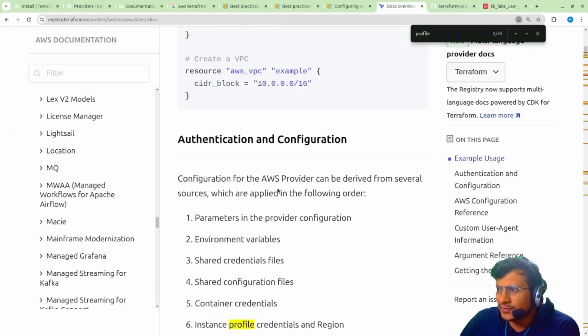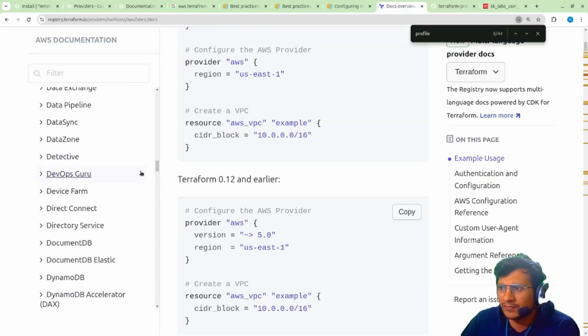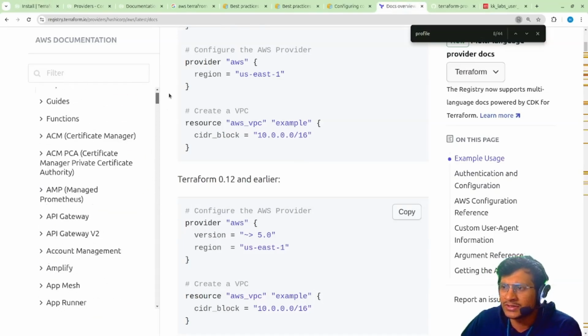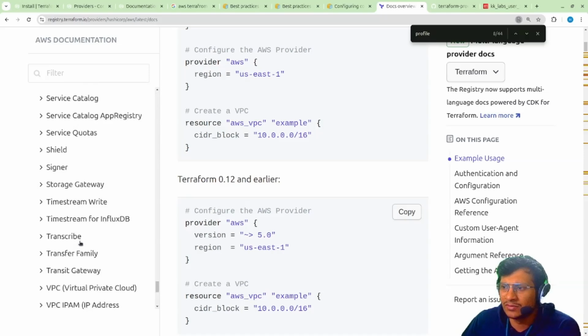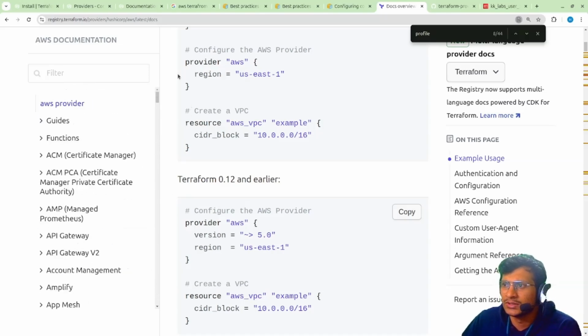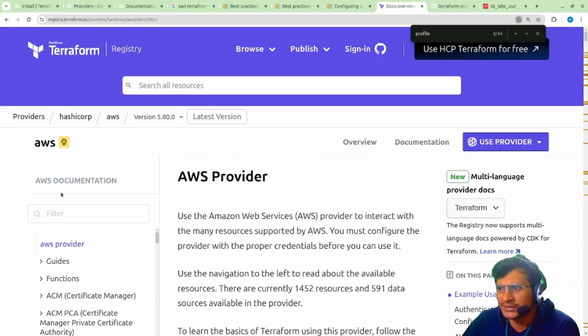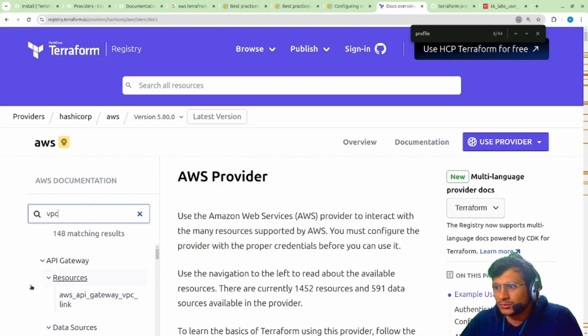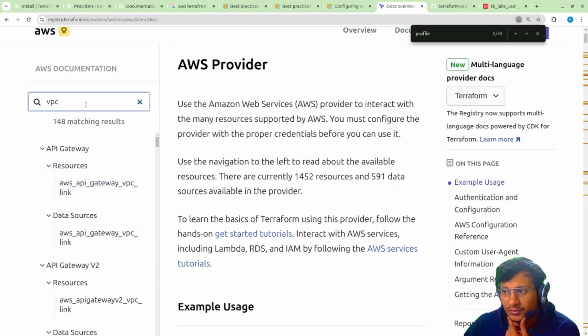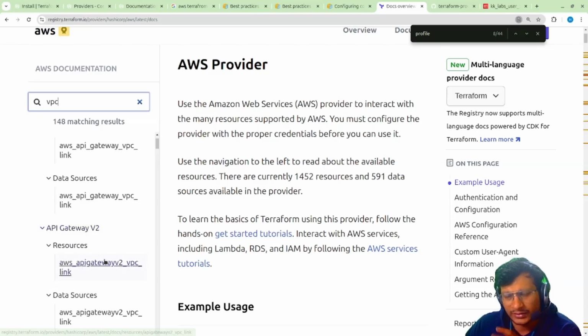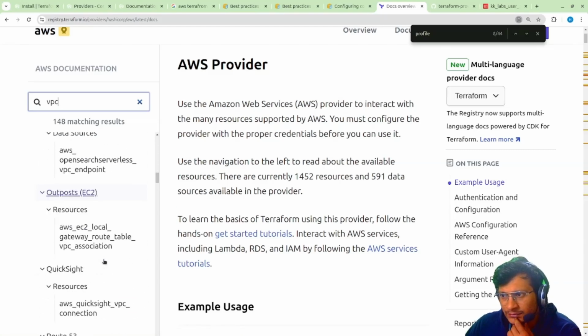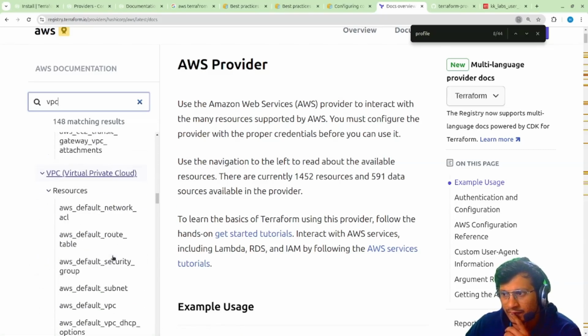So Terraform is very good with its documentation. In AWS, each and every service that is provided by AWS is listed in this particular section. You just have to search for AWS provider Terraform and that's it. Right now the latest version is 5.80, which we are using. And here we'll go to VPC. There are two types of resources available: resource and data source. Resource is to create, data source is to read. We'll see how we can use both of them. For now let's go to VPC, virtual private cloud.